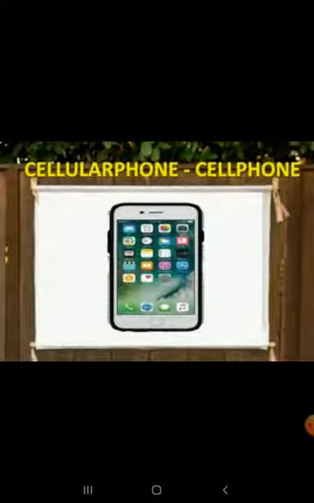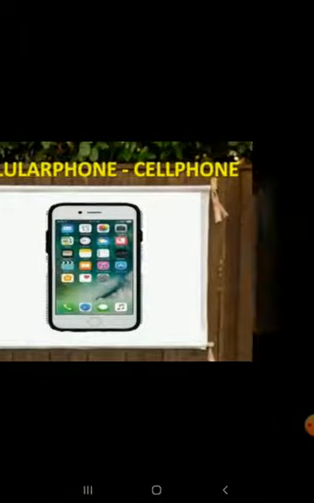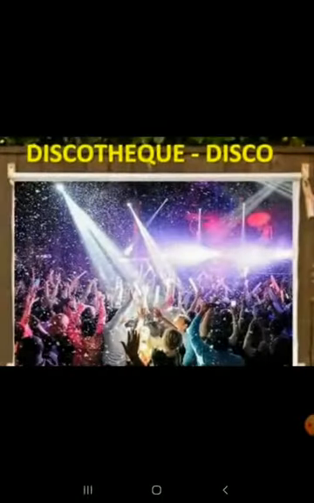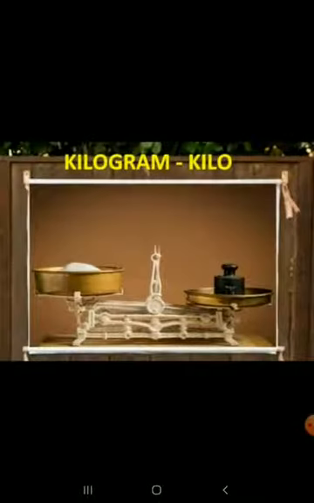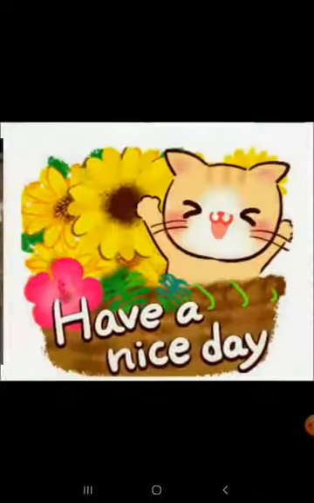Cellular phone, it is expressed as cell phone. Telephone is expressed as phone. Discotheque is expressed as disco. It is a back clipping. Advertisement, ad, back clipping. Kilogram, kilo. Examination, exam is back clipping.